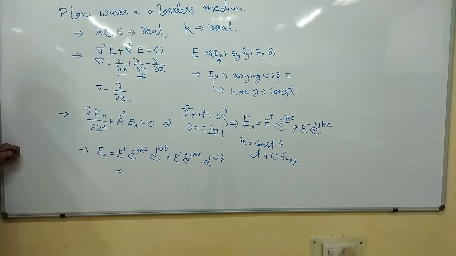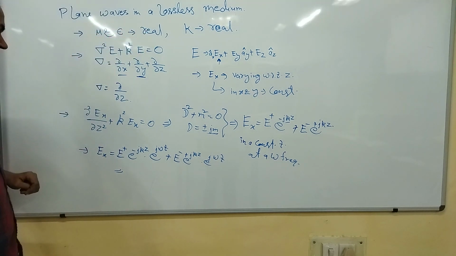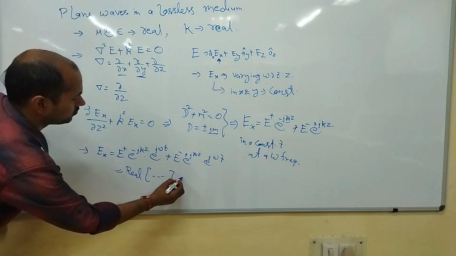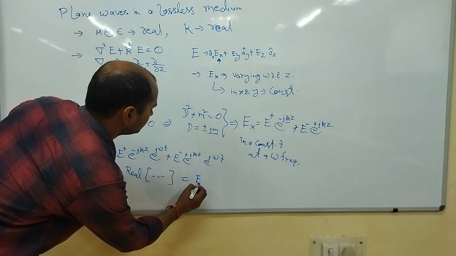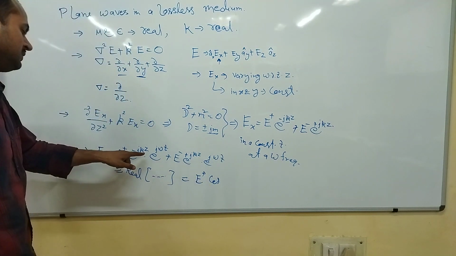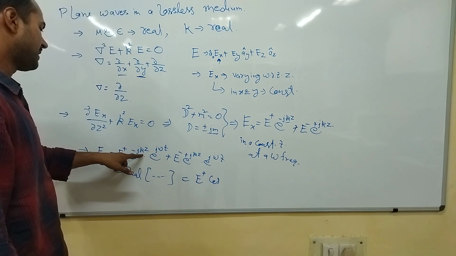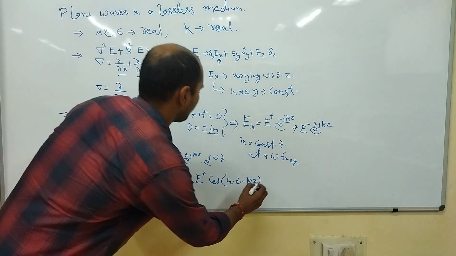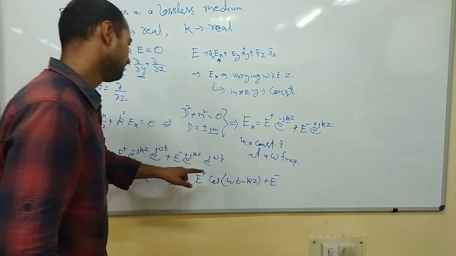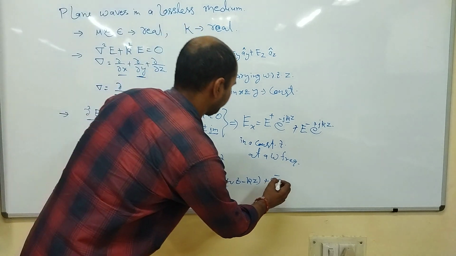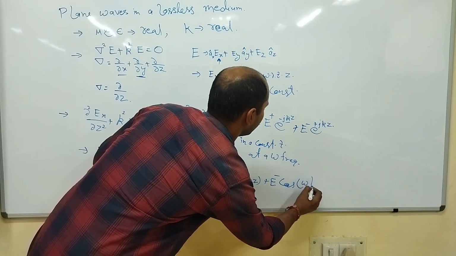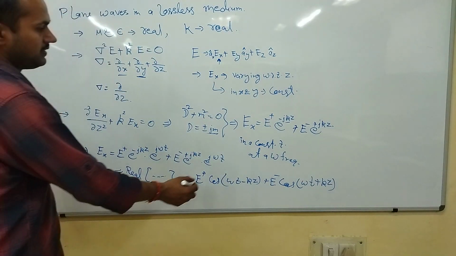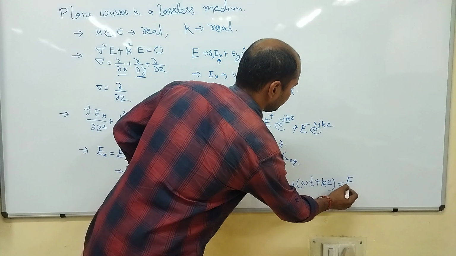We have considered real quantities, so its real value will be cos of omega t minus kz plus cos of omega t plus kz. That is our final Ex, right?